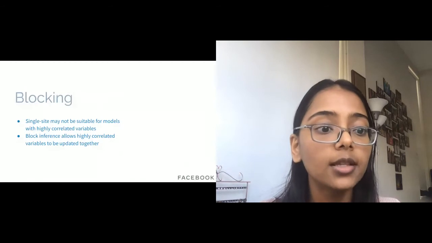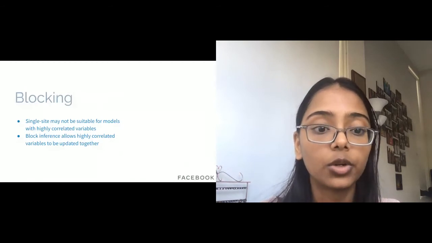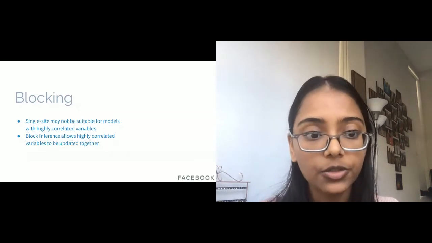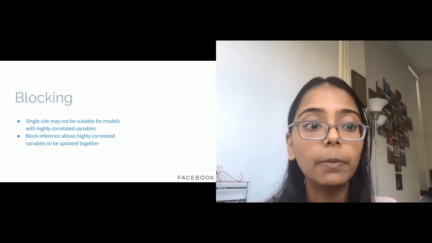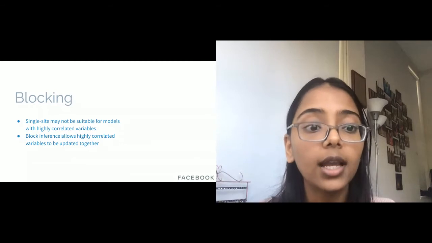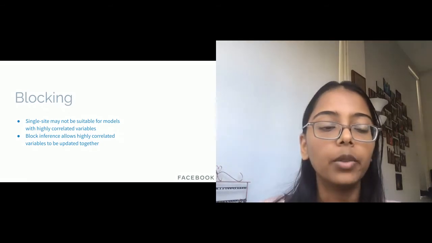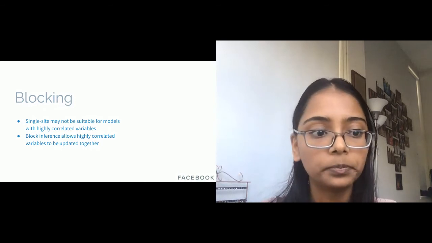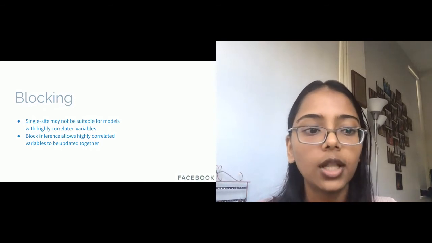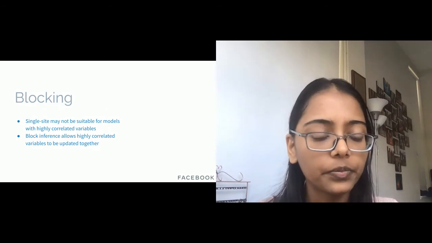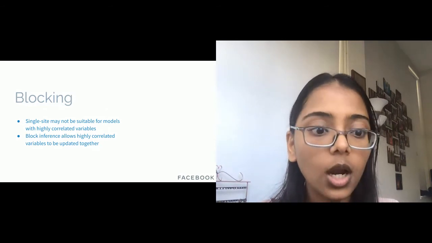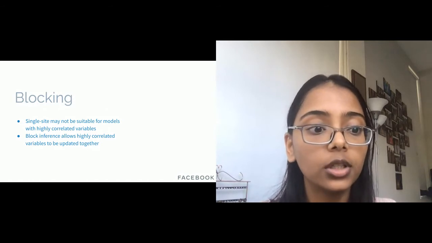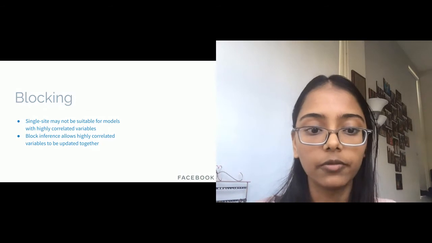Okay, so the next inference technique we support is blocking. Because SSMH proposes values for each variable individually, it may not be effective when we have highly correlated variables. Blocking allows us to specify variables we would like to update together. So let's revisit the HMM example. This is the same model as before, but now we only observe the y's and we want to infer the hidden states as well as properties of the hidden states.